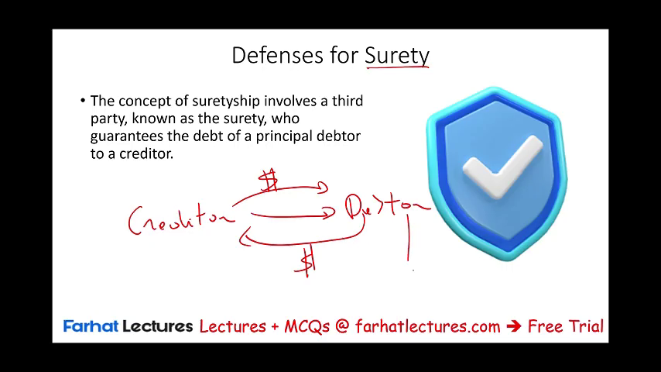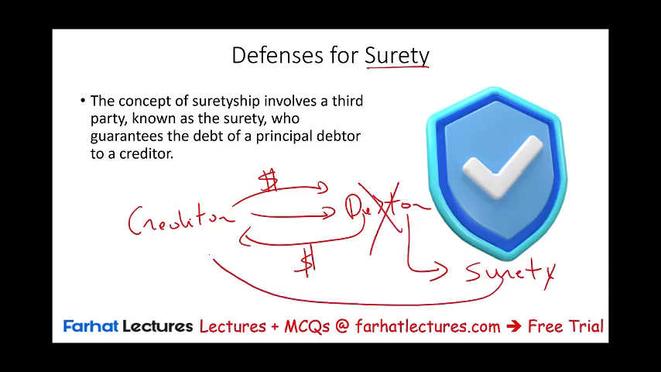So they ask the debtor to ask for another individual or another party or another company to guarantee the debt. This party is called the surety. The surety is making sure that if the debtor doesn't pay, the surety will have to pay.